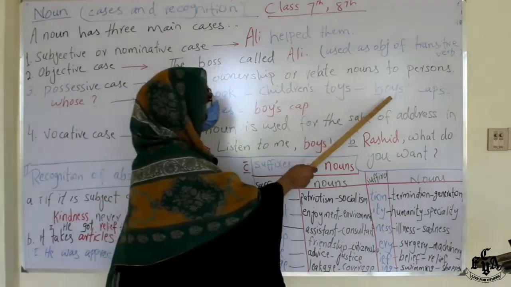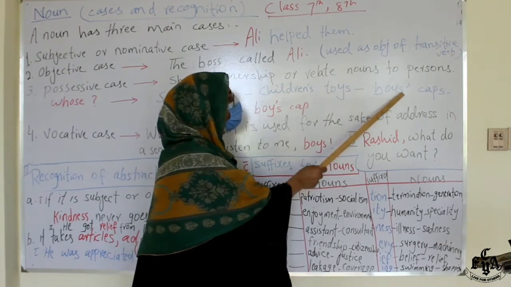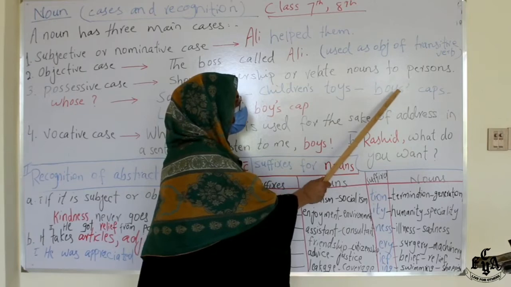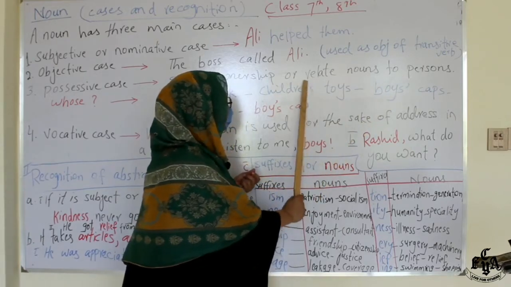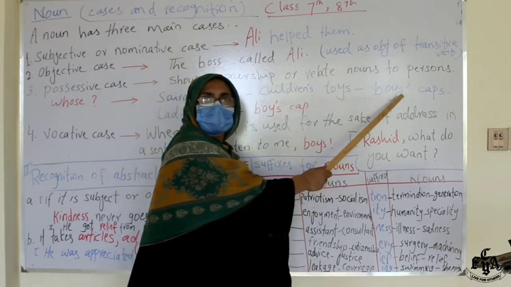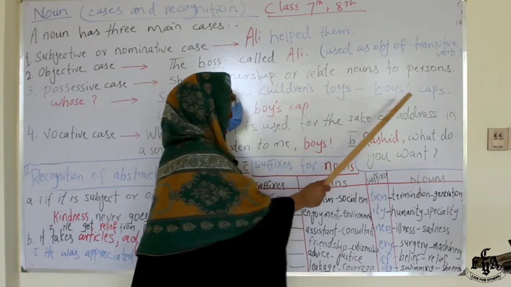But in case a plural noun ends in S, you can see here boys, only the apostrophe is used, not another S. In case a plural ends in S, just the apostrophe to the right of S is used.